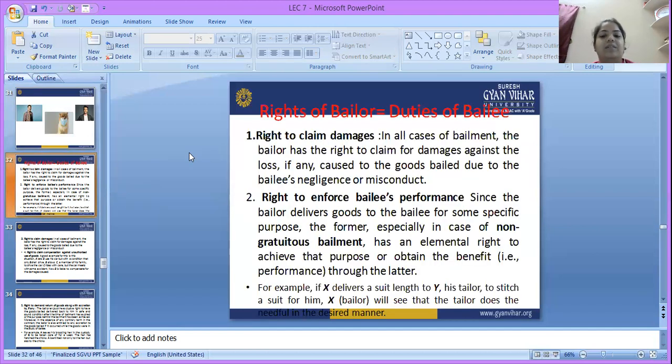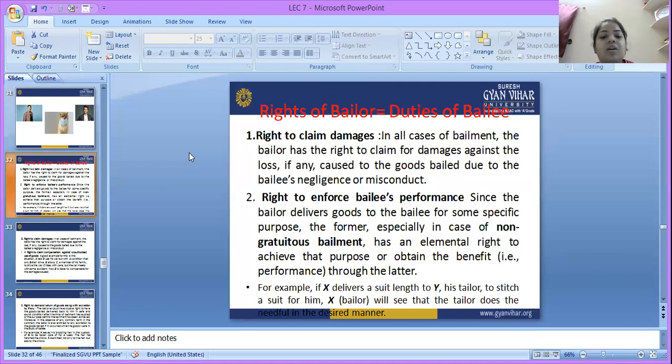Rights of bailor. What are the rights of the bailor under the contract of bailment? Rights of bailor are equal to duties of bailee. First is the right to claim damages. In all cases of bailment, the bailor has a right to claim damages against any loss caused to the goods bailed due to the bailee's negligence or misconduct.